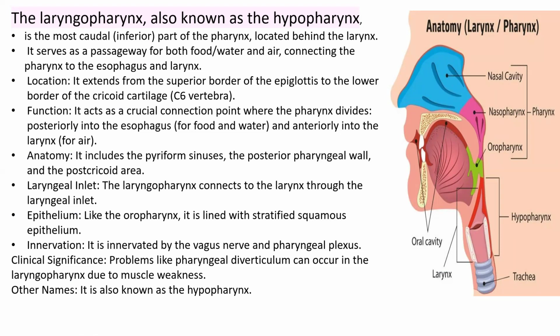It extends from the superior border of the epiglottis to the lower border of the cricoid cartilage, at the C6 vertebra. It has the pyriform sinuses, posterior pharyngeal wall, and postcricoid area. The hypopharynx connects to the larynx through the laryngeal inlet. Like the oropharynx, the hypopharynx or laryngopharynx is lined with stratified squamous epithelium.